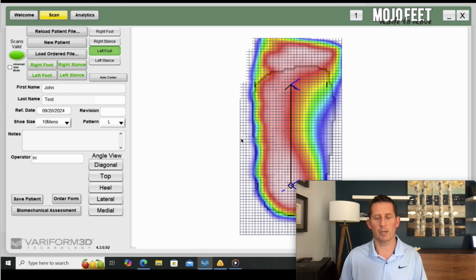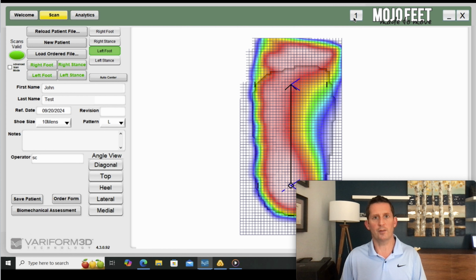Great, you click OK. Up here in the top right-hand corner of the screen, you will see a number 1 that sits beside the MojoFeet logo. That just appeared. That used to be a 0. That number 1 indicates you now have one orthotic waiting in the queue to be delivered to us.